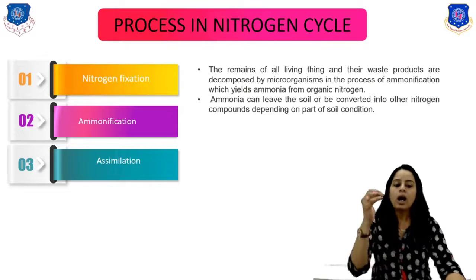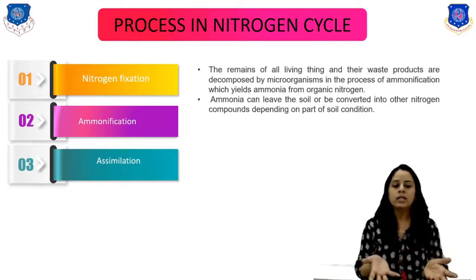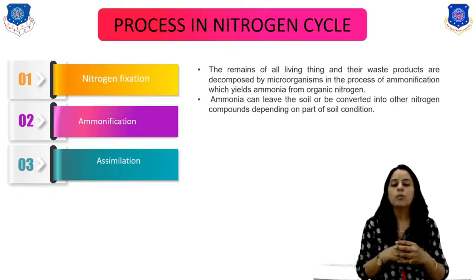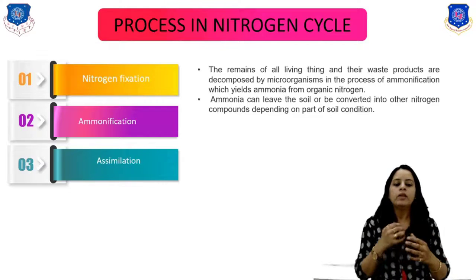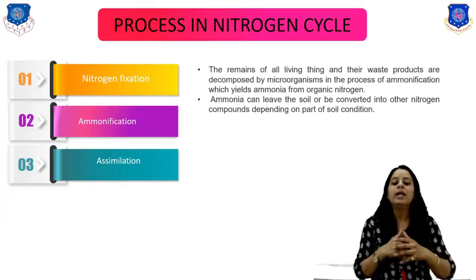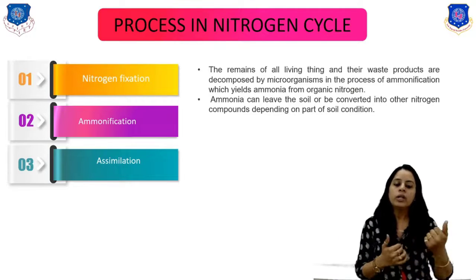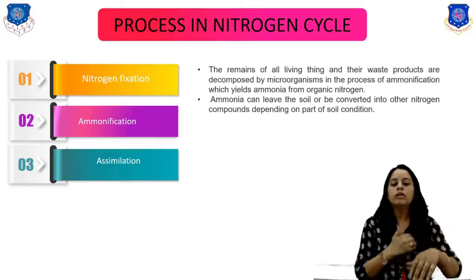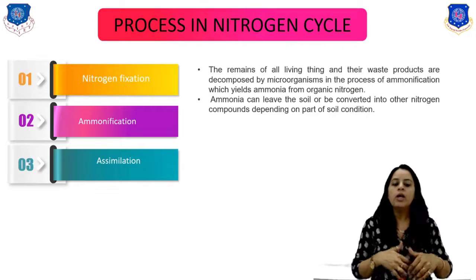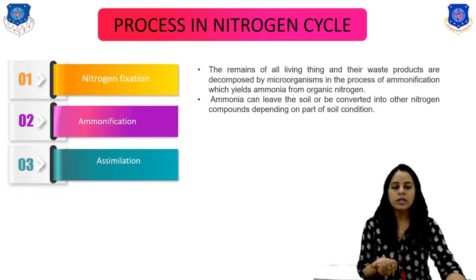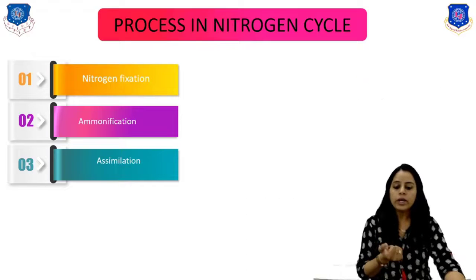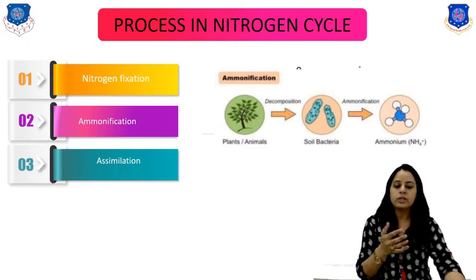It means that all living things and waste products are decomposed by microorganisms, and the process of ammonification yields ammonia from the organic nitrogen, right? So the ammonia can leave the soil or be converted into nitrogen compounds depending on the soil condition, right?